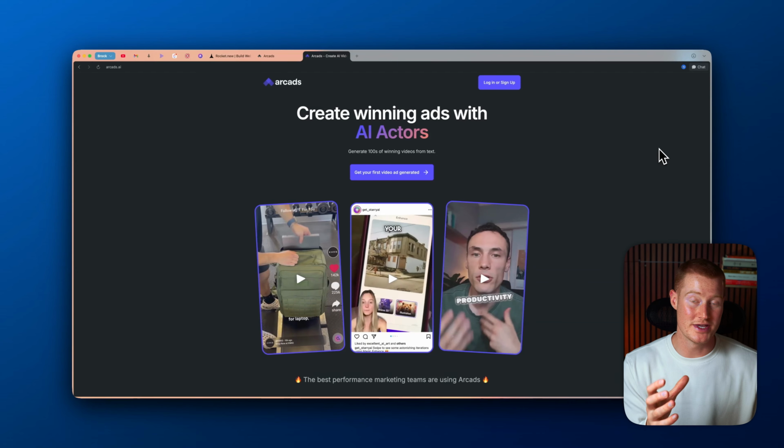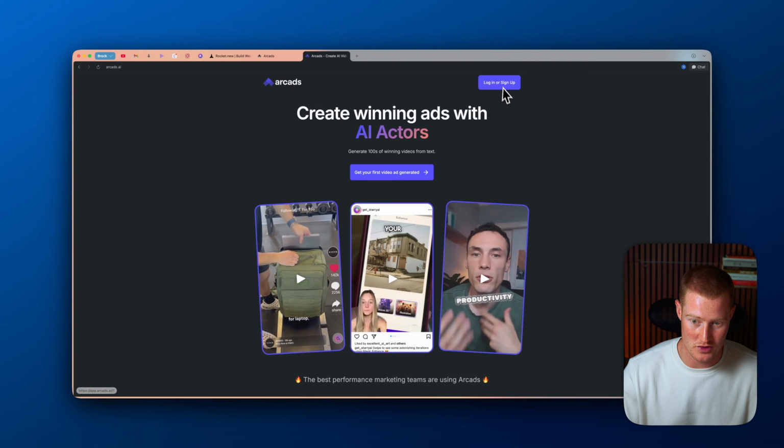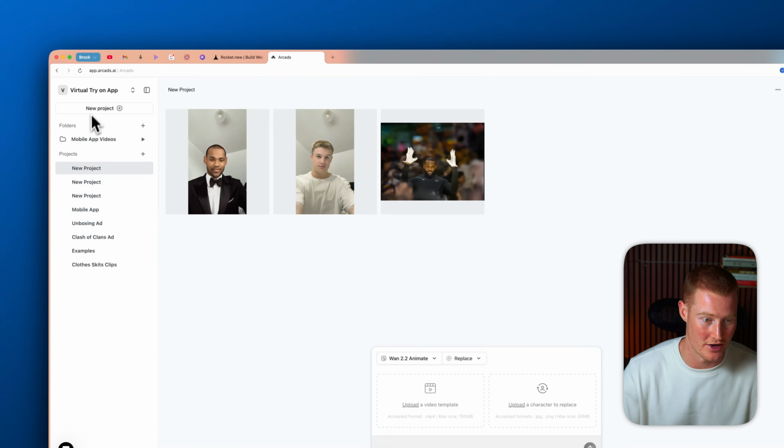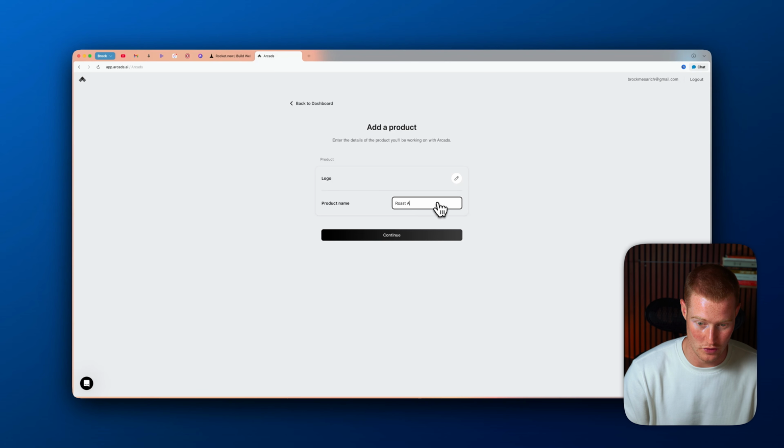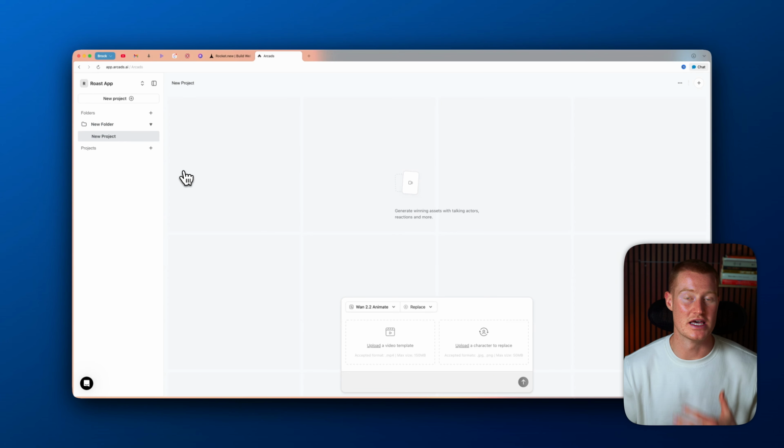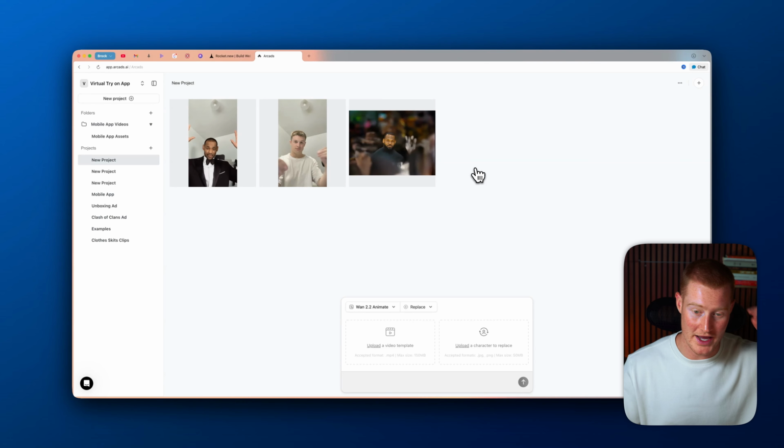All right, so the platform we're going to be using to create our AI UGC ads. UGC stands for user generated content, and that's basically what you see whenever you're watching a TikTok ad. That's just UGC content. So what we're going to do is log into our Arcads account, and when we come in here, we're going to click on add product. I'm going to call this roast app, and we are going to see this interface here, and I'm going to show you exactly how you could begin creating multiple different types of ads using AI in just a couple of prompts.